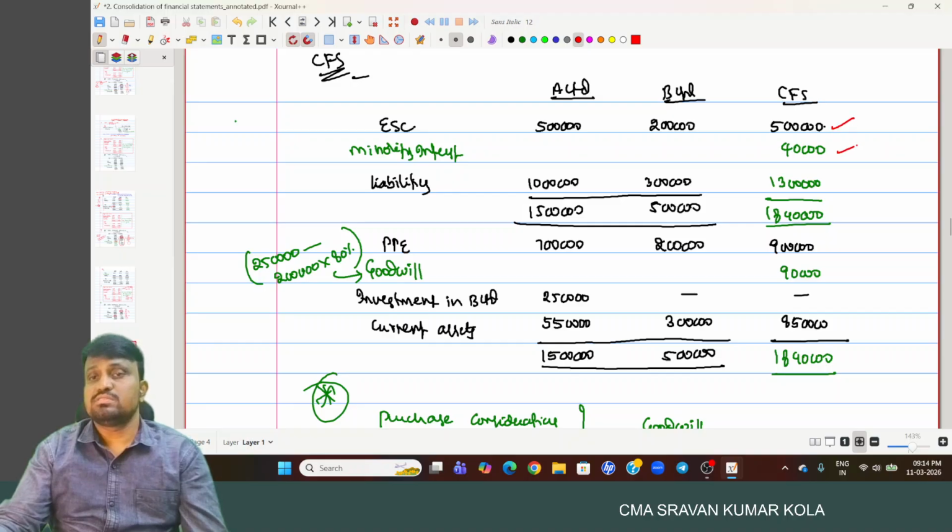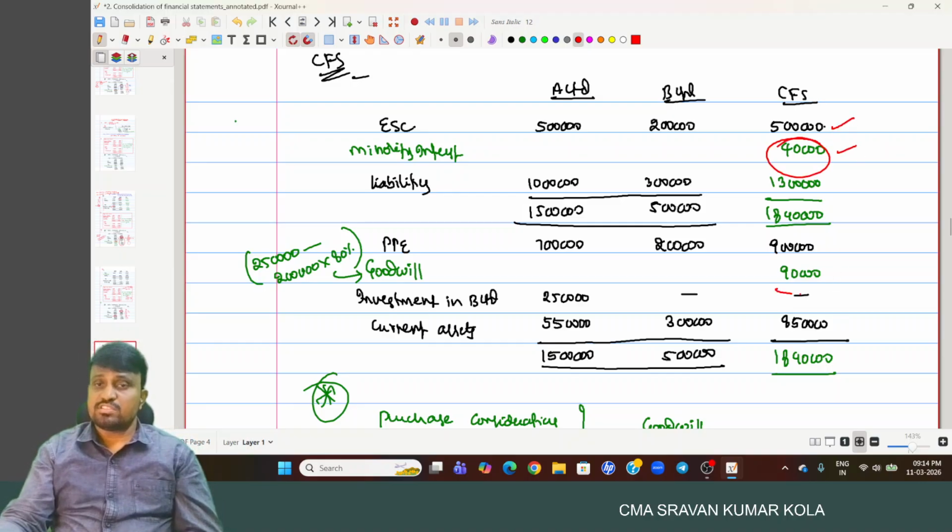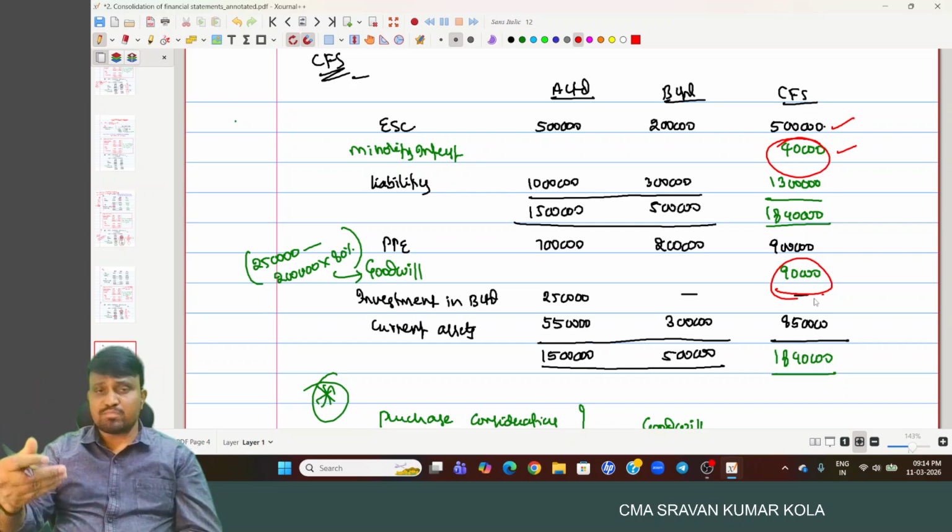Okay, this is the one. And this is the minority interest. This is the goodwill. The remaining items will be added on a line by line basis.